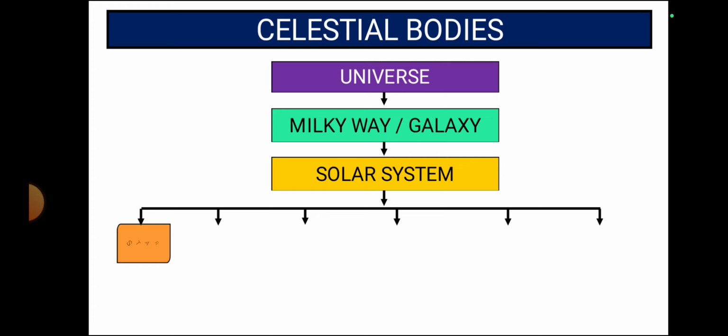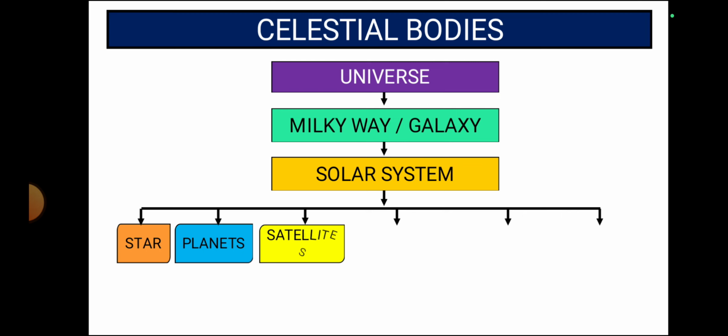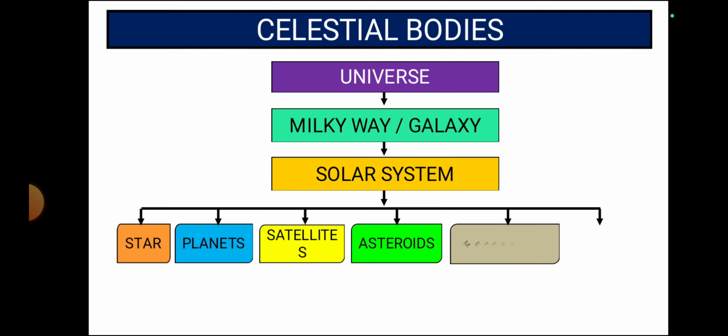So, for example, star, planets, satellites, asteroids, meteoroids, and comets.